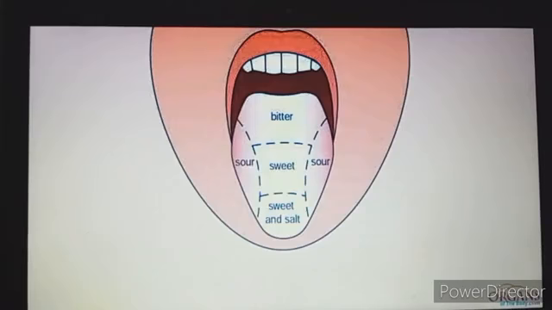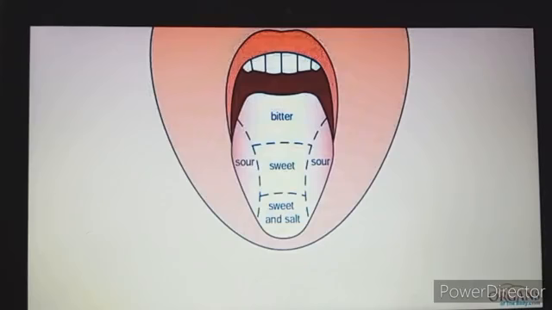It helps in mixing the food with saliva. It also helps in detecting the different tastes. As here you can see on the tongue, the different taste buds are mentioned. The front part of the tongue helps in detecting the sweet taste.